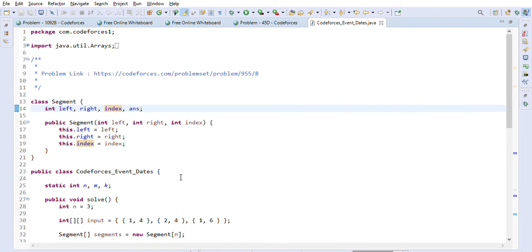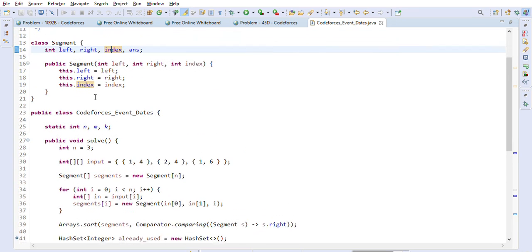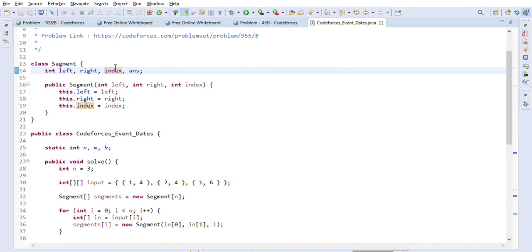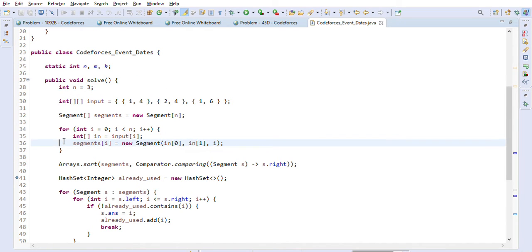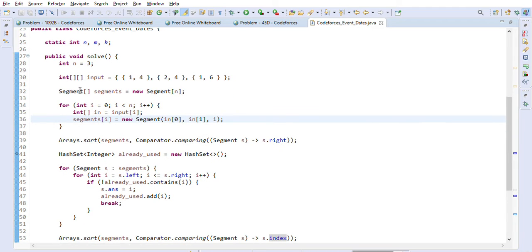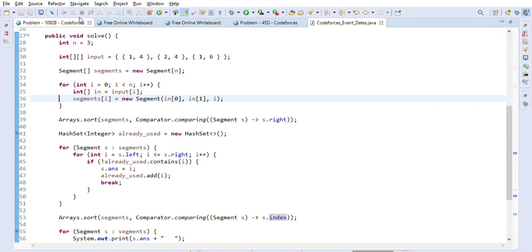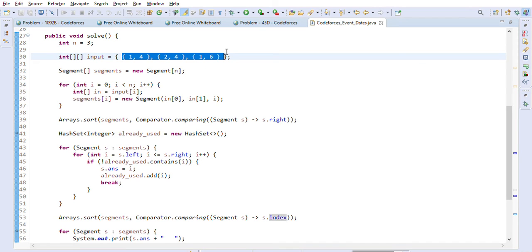So Segment is the helper class that we created. It has left, right, index and answer, so these are 4 fields. Then we have this solve method, right? n is given to us, n is equal to 3, meaning the number of segments, and these are the segments which are given to us.